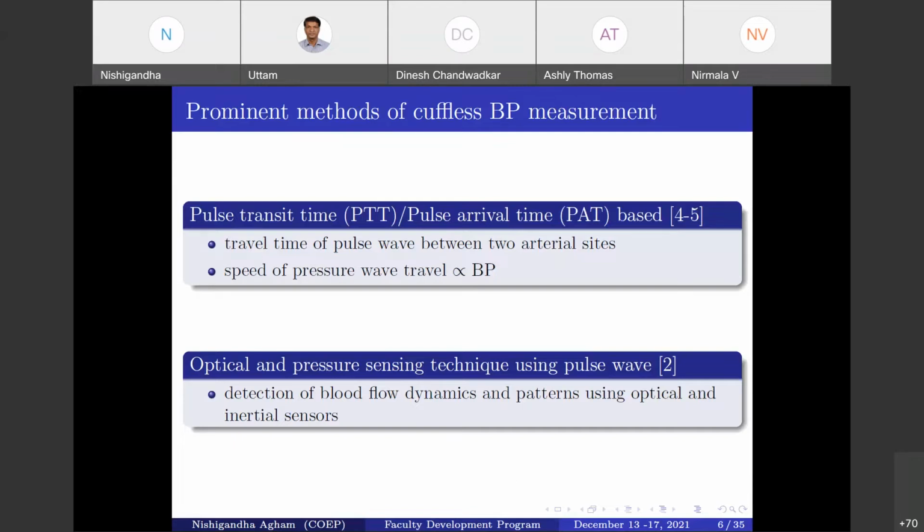Now, what about the second method, that is the optical sensor? Such work uses optical and pressure sensors to detect the blood flow pattern and dynamics. This method is used in hundreds of wearable devices, but it is less effective across the population. It is not yet FDA approved, calibration is still needed at some point, and some development is still required in this method using optical sensors.